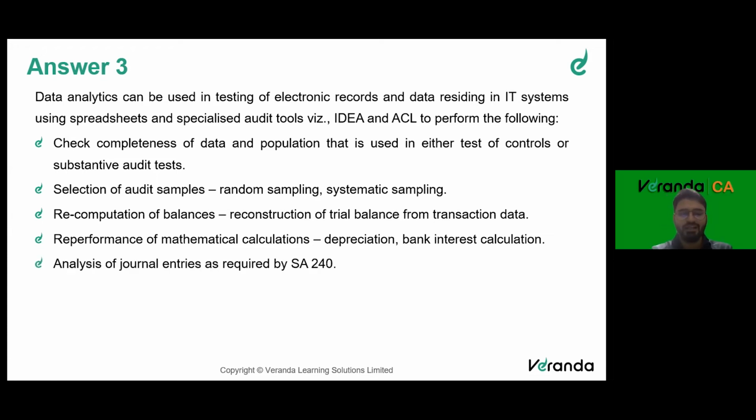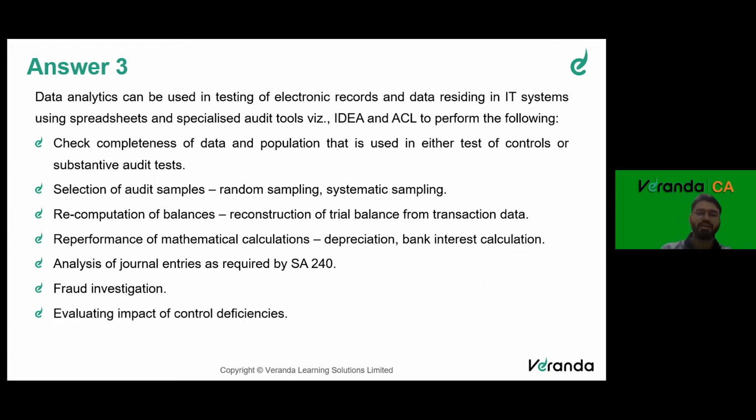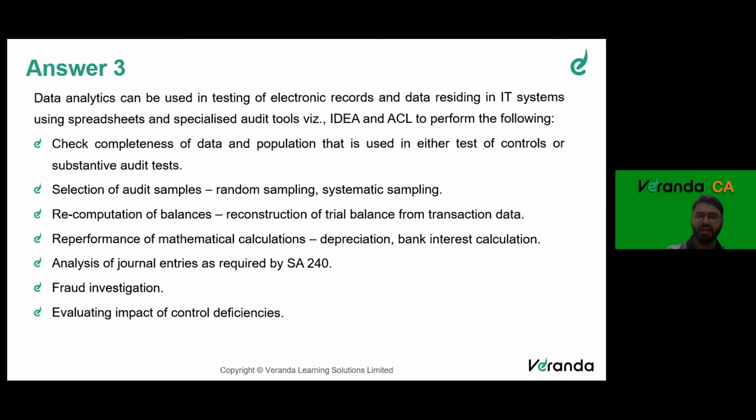Analysis of journal entries as required by SA 240. SA 240 is the standard on fraud. It requires that we analyze the journal entries to see if there are any entries which are unusual, like which are passed on holidays. That's called journal entry testing. It would have been taught as part of chapter 5. Fraud investigation. Yes, you use a lot of data analytic techniques for doing a fraud investigation, and evaluating impact on control deficiencies. So wherever there's a control deficiency, we kind of do it.